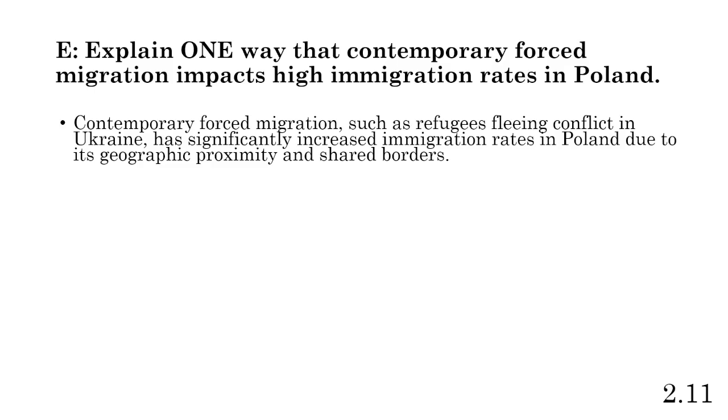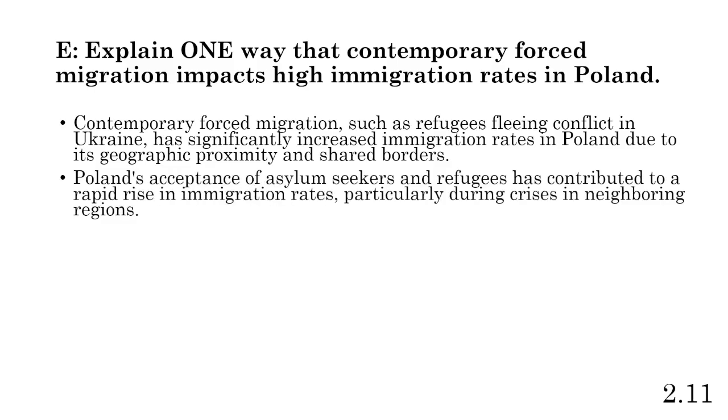Poland is close to Ukraine and has shared borders with these countries here. So just going to the next country over, a safer country, a country where they risk death a little bit less, and they have job opportunities and so on. They're going to go to countries like Poland or surrounding EU nations. Poland's acceptance of asylum seekers and refugees, they have programs that bring in refugees and asylum seekers, has contributed to a rise in immigration rates, particularly during crises in neighboring regions where they have higher rates of refugees emigrating, leaving those countries.